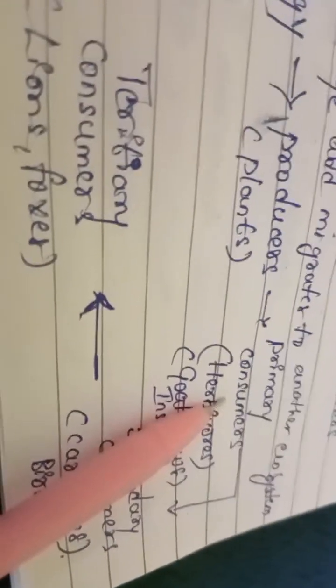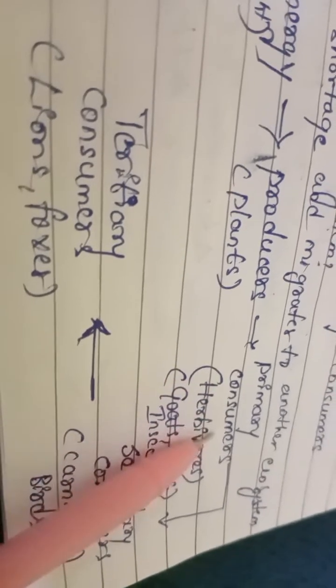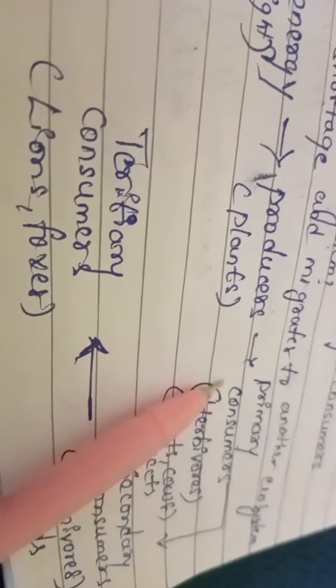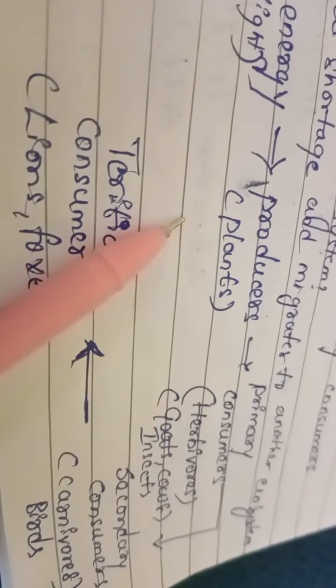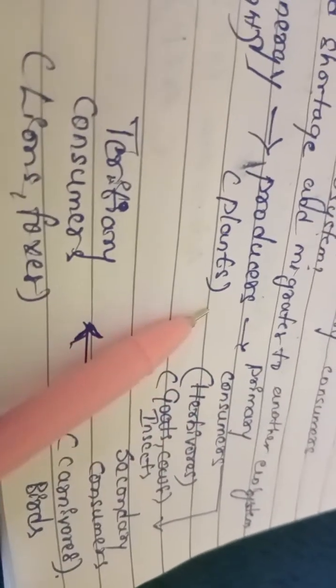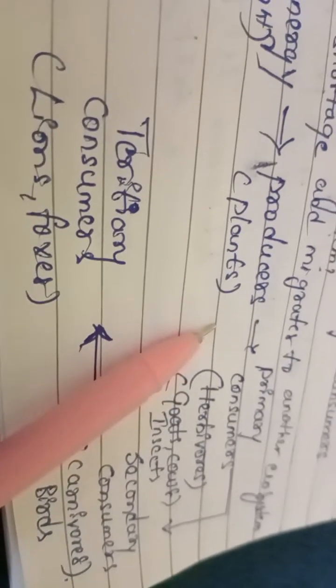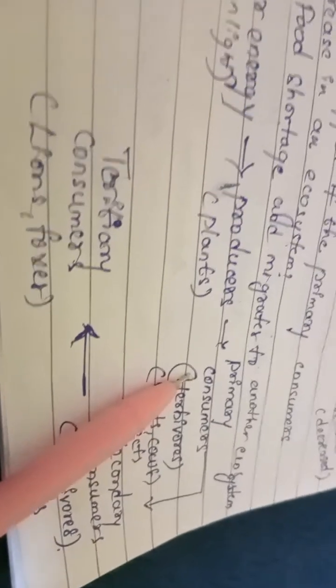They are animals. So animals can take food from plants and animals. The animals which can take food from plants are called herbivores. The animals which can take food from animals or other animals are called carnivores. Okay, you have already known in your previous classes, I think.